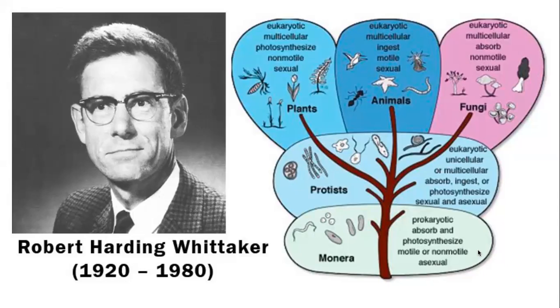One is Plantae. So they also have eukaryotic cells. They are multicellular. They photosynthesize. They are non-motile. They don't move. They stay at one place. And they have sexual reproduction. Sorry, not asexual, they have sexual reproduction. Animalia, another group of organisms. They also have eukaryotic cells. They are also multicellular. They don't photosynthesize. They ingest, they eat food in some way. Motile, they move. And they do have sexual reproduction.